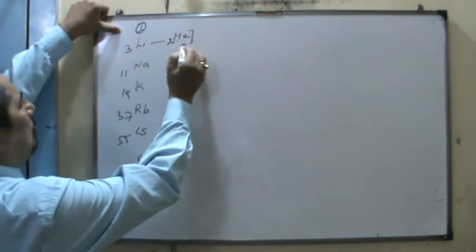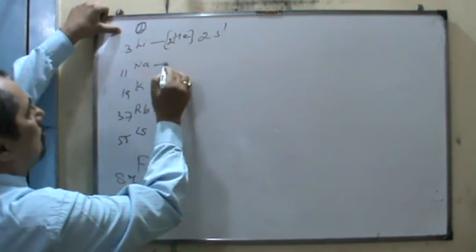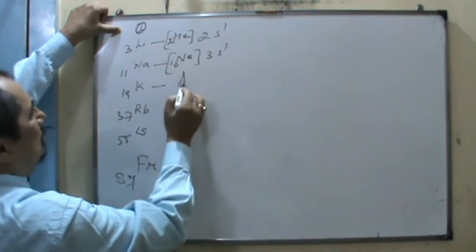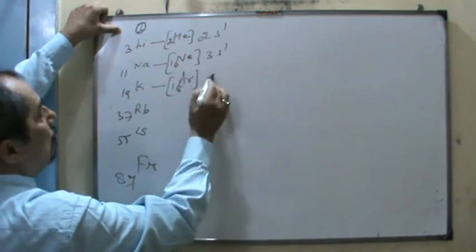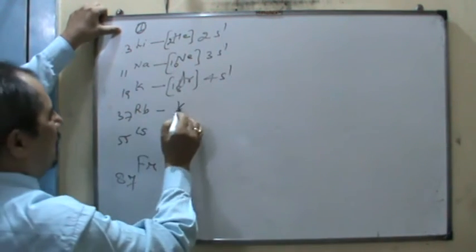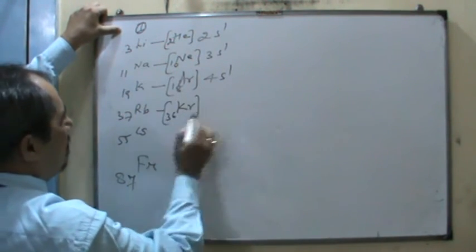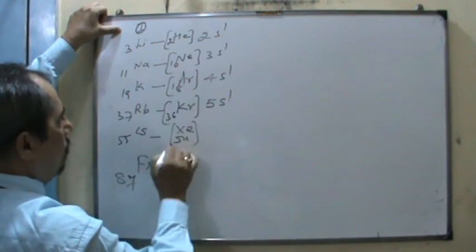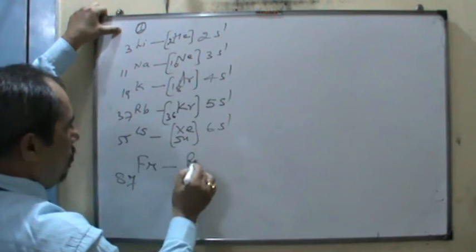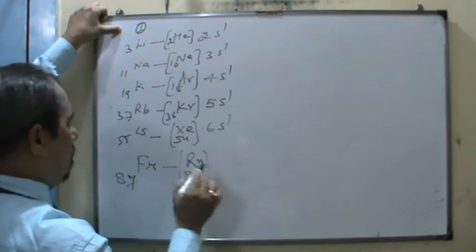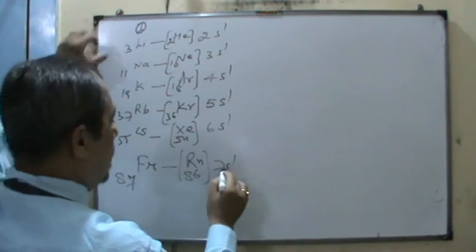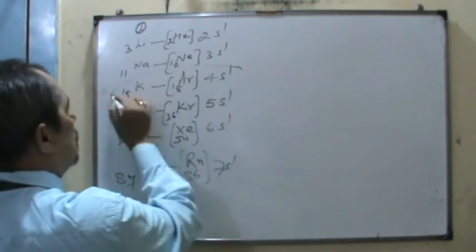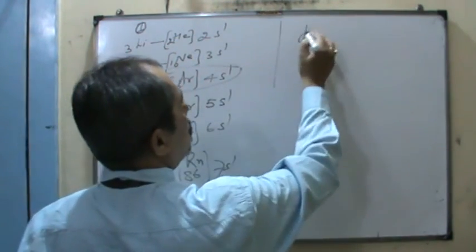It is the helium 2s1, it is the neon 3s1, it is the argon 4s1, it is the krypton 36 5s1, it is the xenon 54 6s1 and it is the radon 7s1. You know it very well from the discussion of electronic configuration.